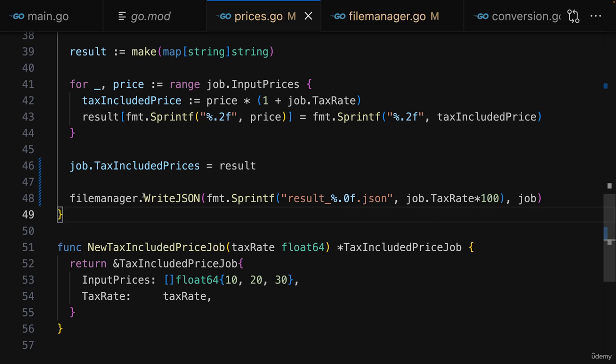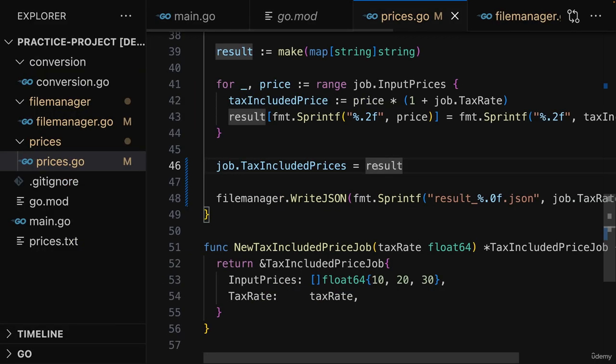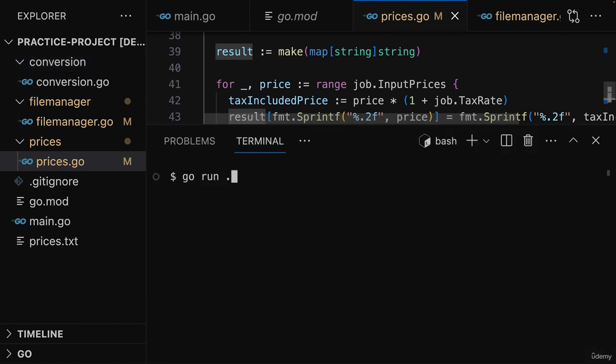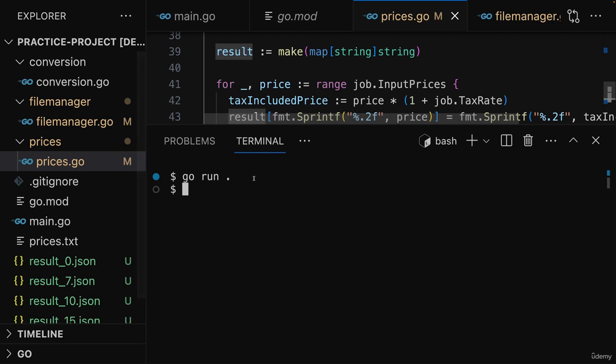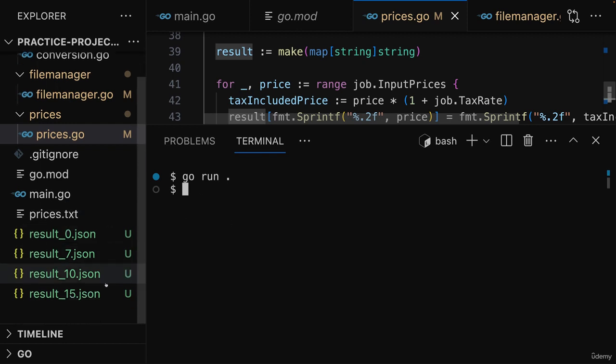This should now write the entire struct, which includes the result data, to a JSON file, which has a different name for every job. Therefore, if you now make sure that you see the files that belong to this project, and you then run this code, you will no longer get an output here in the console, but you should see a bunch of files being created here.